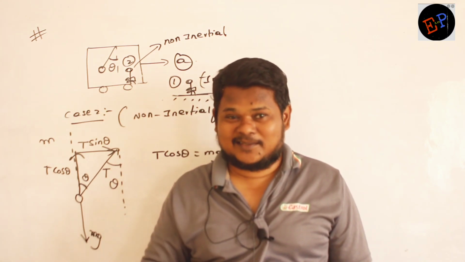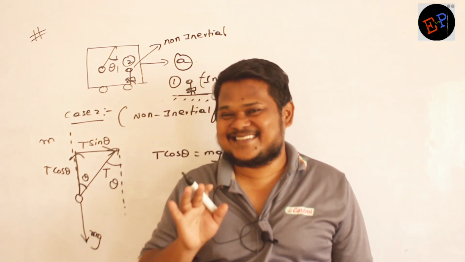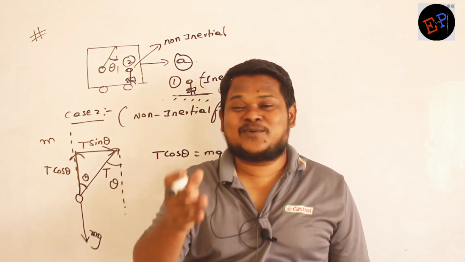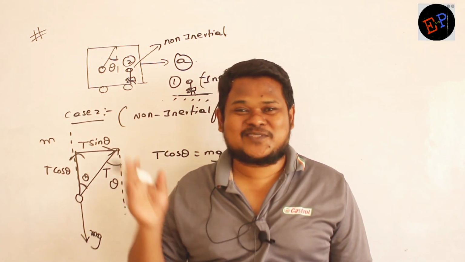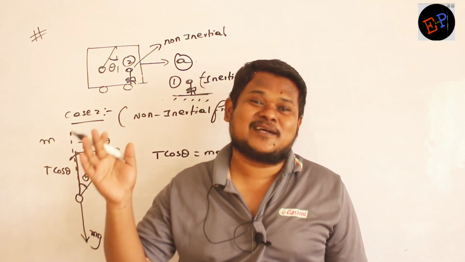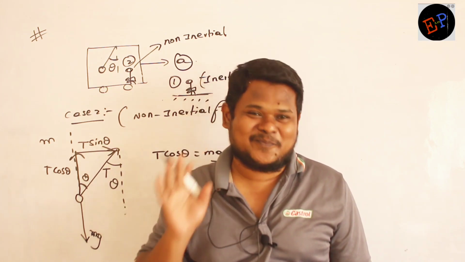But he doesn't know that he is accelerating. He is present inside the car. You know that when you see from outside. When you see from outside, you can understand that a man is also having acceleration, Bob is also accelerating. That's why this person is not able to see the acceleration of the Bob.